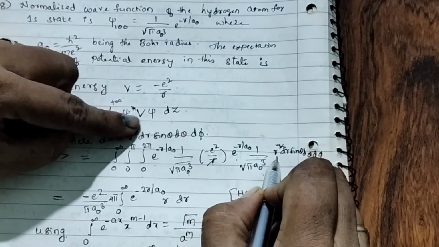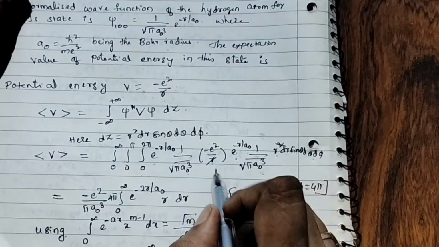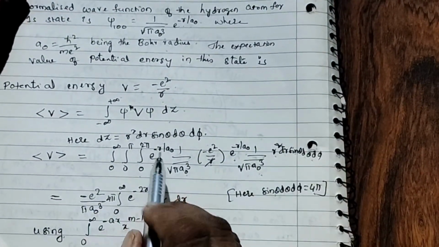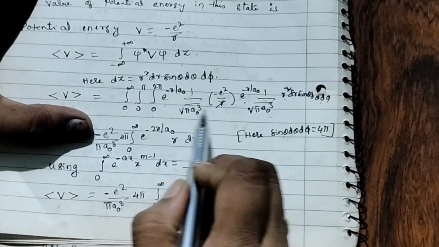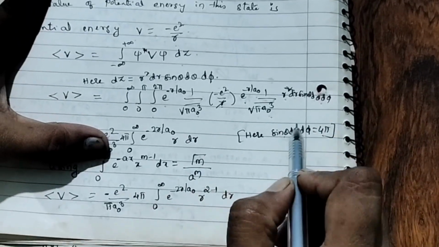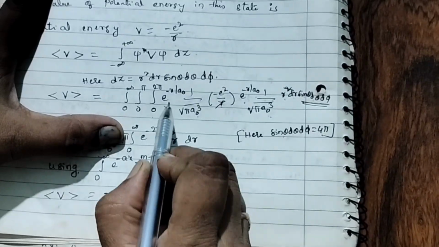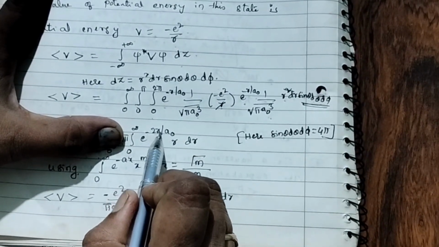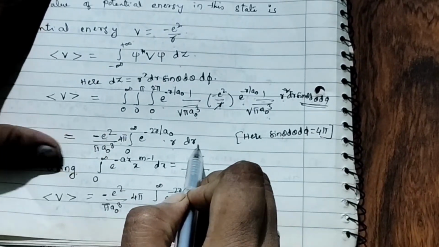Now into r square dr sin theta d theta d phi. Now here r, one r strikes off. Now minus, what will you get? e square I wrote here over root pi a naught cube, root pi a naught cube. The value of this is 4 pi. Now what remains is integral 0 to infinity of r e to the power of minus 2r by a naught, one r is there, into dr.